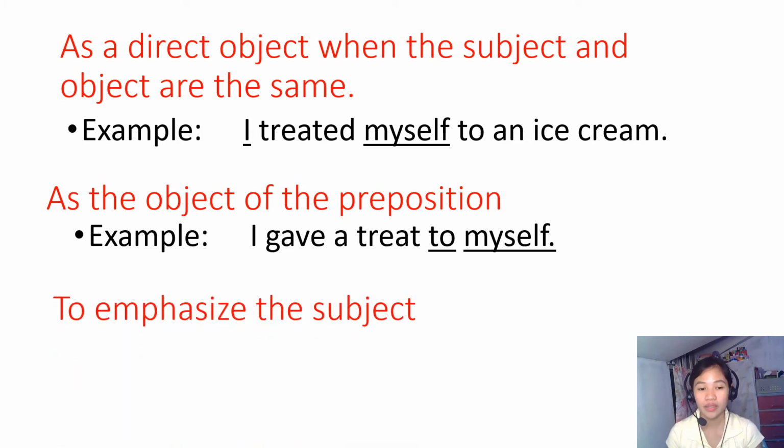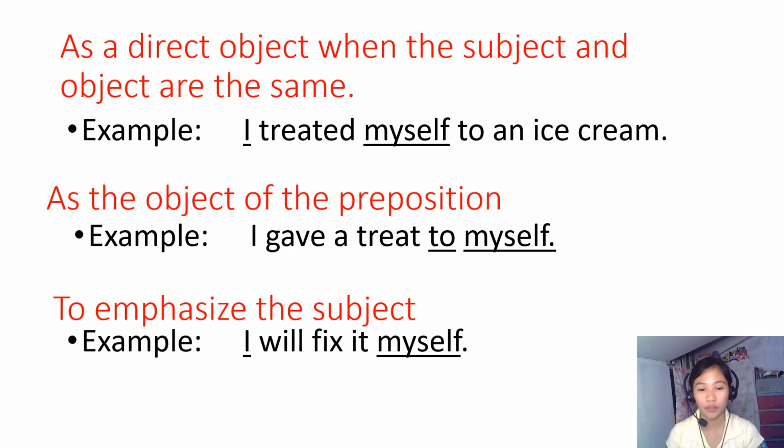Okay. Next we have, we also use it to emphasize the subject. For example, I will fix it myself. Okay, you are emphasizing the subject. Subject is I, and our compound personal pronoun here is emphasizing the subject. I, myself. Okay, I will fix it myself. Who is the one who will fix it? It is I. It is myself.